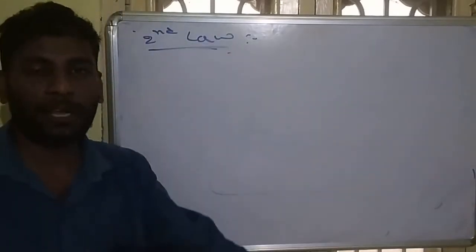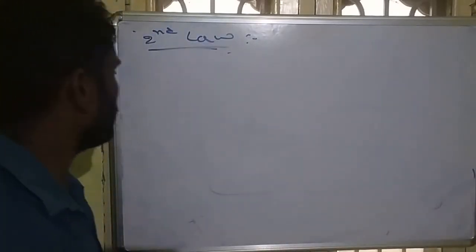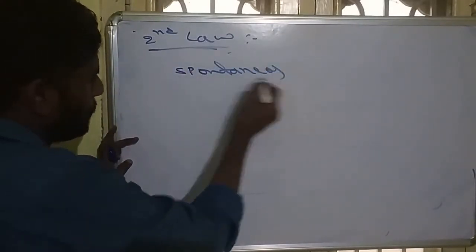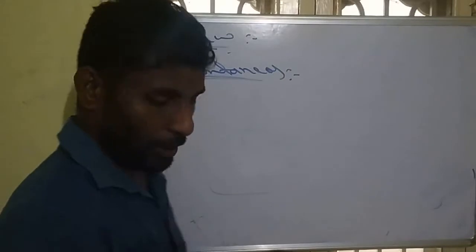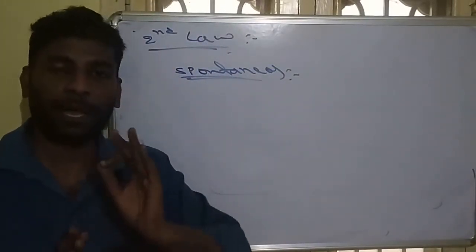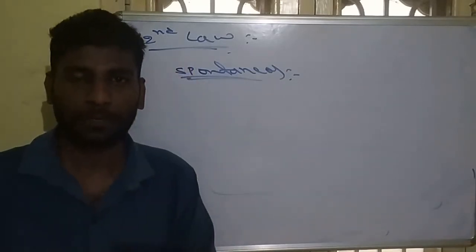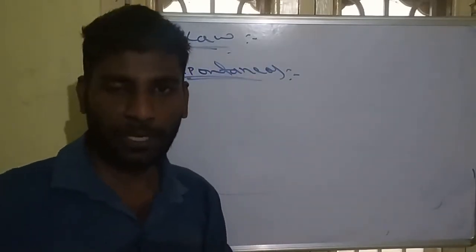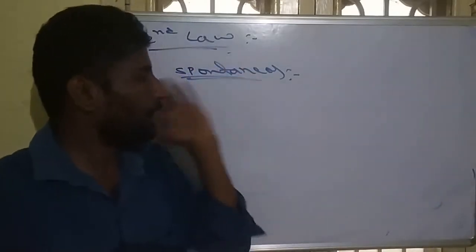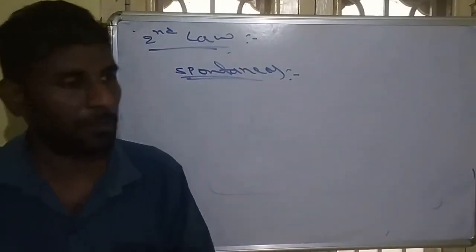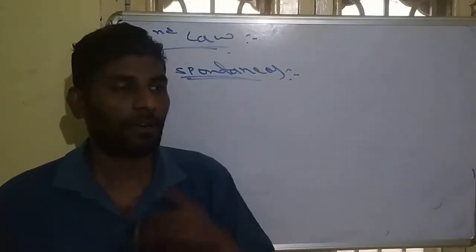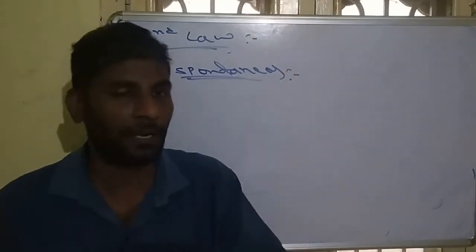Now, what is spontaneous? We have to identify it. A process is said to be spontaneous when it takes place by itself after initiation, without any other influence. For example, water will flow from a high level to a low level without any influence from us.